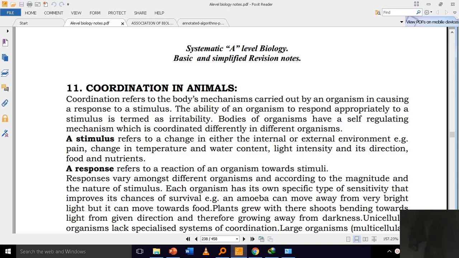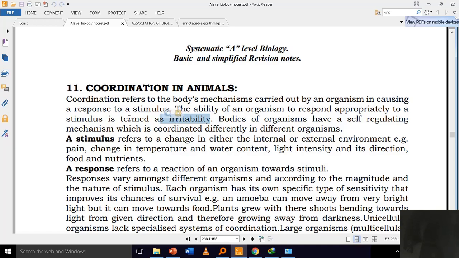This is A-level biology, systematic A-level biology, basic and simplified revision notes, and I want to take you through coordination in animals. Coordination refers to the body's mechanisms carried out by an organism in causing a response to a stimulus. The ability of an organism to respond appropriately to a stimulus is termed irritability.